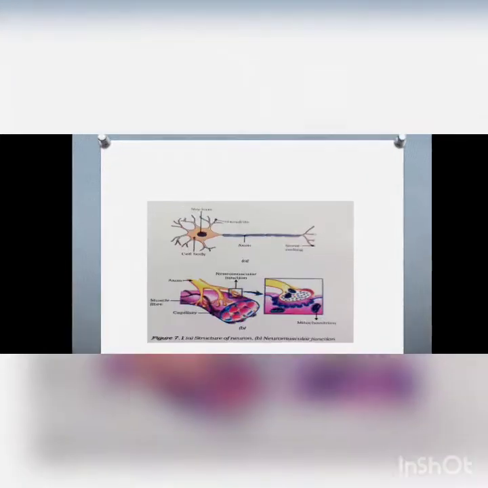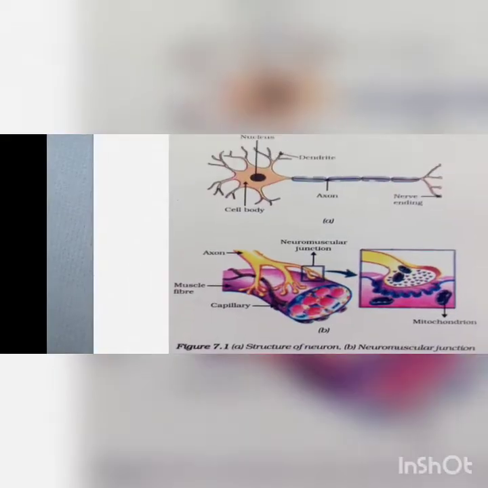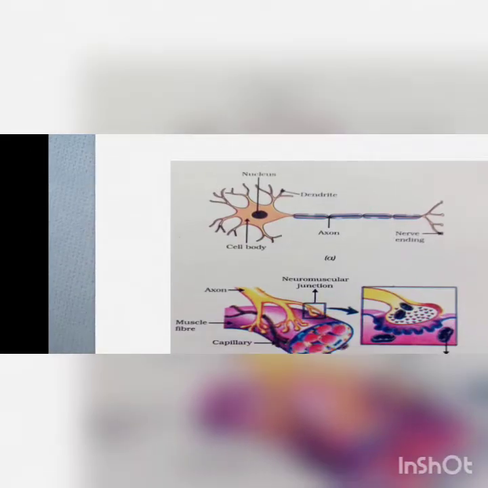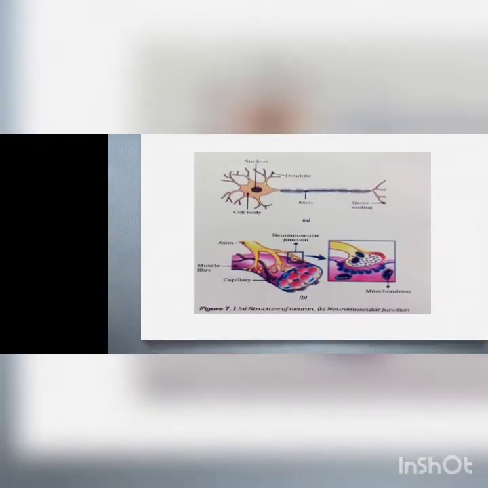The information is acquired at the end of the dendritic tip of the nerve cell, as shown in the figure. This sets off a chemical reaction that creates an electrical impulse. As you can see over here, this is the cell body. It is going to be having the branch structure which is known as the dendrite.